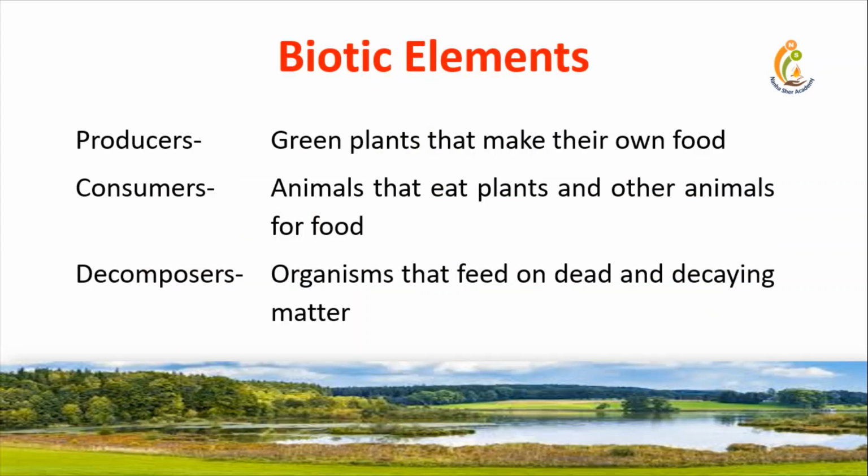Producers. Green plants that make their own food through the process of photosynthesis are known as producers. Therefore, it includes all kinds of grass and all kinds of green plants. Consumers. Animals that eat plants and other animals for food. Decomposers. Organisms that feed on dead and decaying matter. Here, consumers are further divided into various categories like primary consumer, secondary consumer, and tertiary consumer. Let's learn one by one.